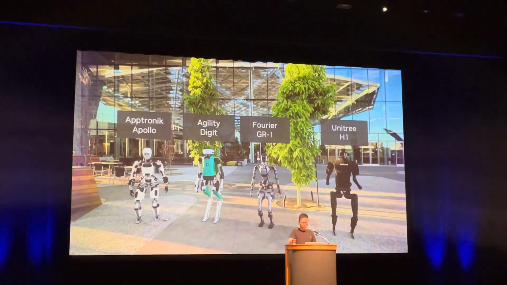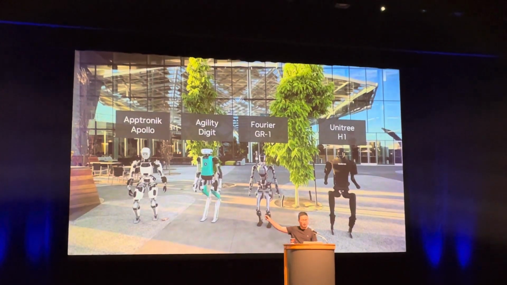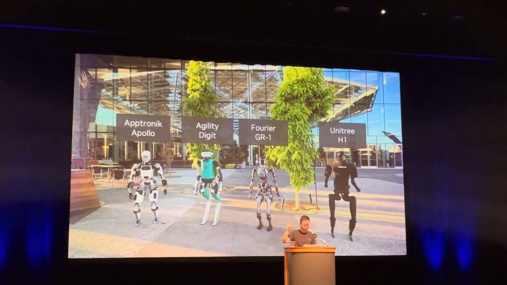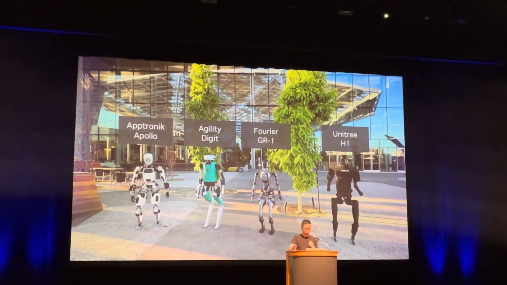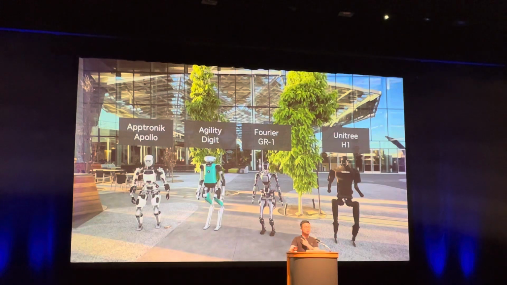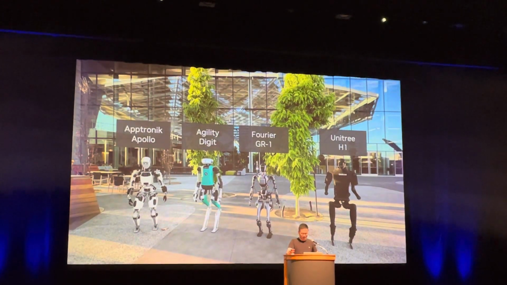And this is one of my favorite pictures from GTC. It's taken in front of NVIDIA's headquarters. And by the way, NVIDIA headquarters is called Voyager. I wonder why. And here we see Actronic, Fourier, Agility, and Unitree, the 4 companies. And just look at how happy these new species of humans are there.